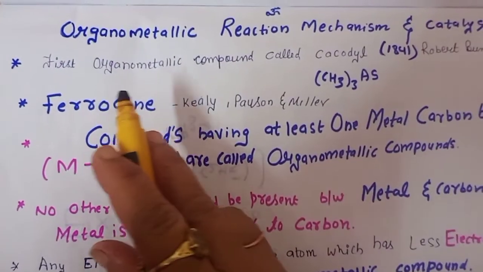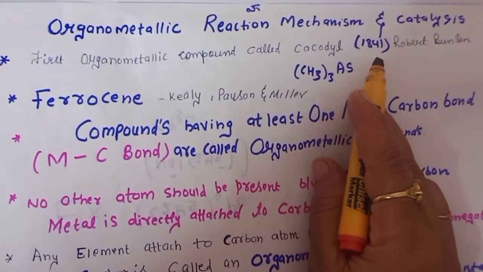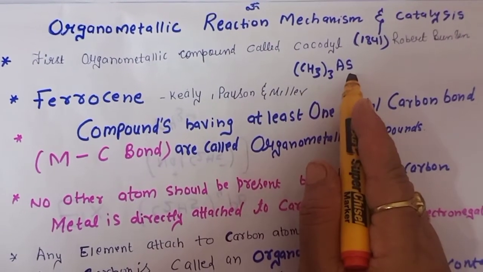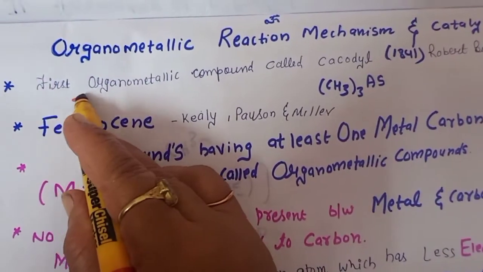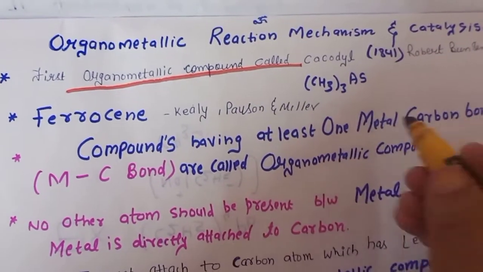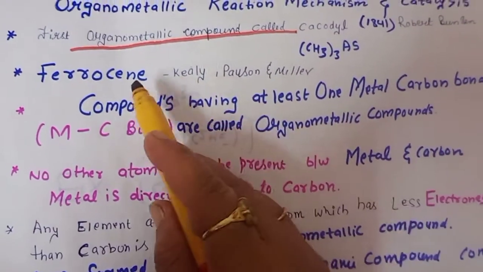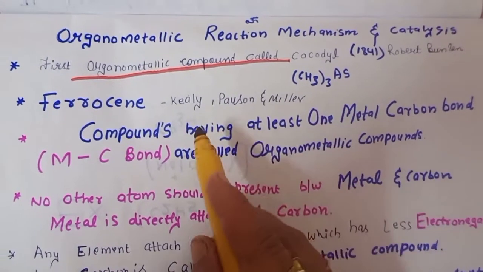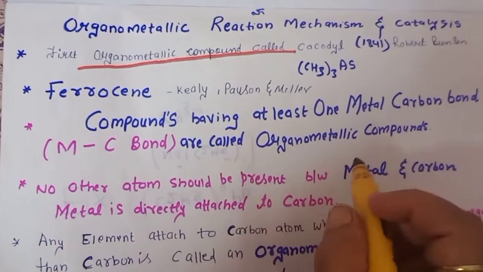The first organometallic compound, called cacodyl, was discovered in 1841 by Robert Bunsen. That compound is (CH3)3As, the trimethyl arsenic, we can say. This is the first organometallic compound which was synthesized in 1841, so you can understand that since 1841 these compounds have been used. And then ferrocene came because of the contribution of Kealy, Pauson, and Miller. The compounds having at least one metal carbon bond are called organometallic compounds.